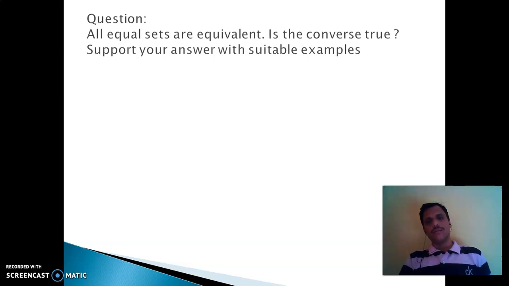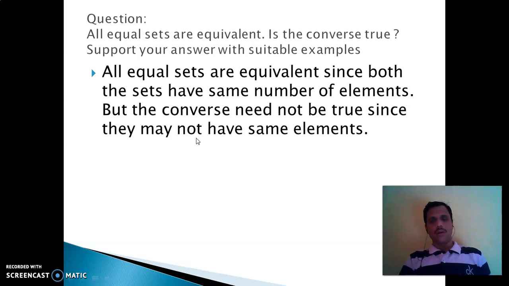Support your answer with a suitable example. All equal sets are equivalent since both sets have the same number of elements. But the converse need not be true, since they may not have the same elements.